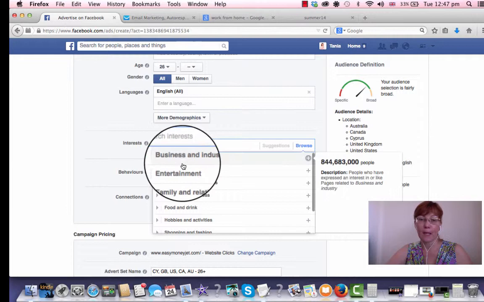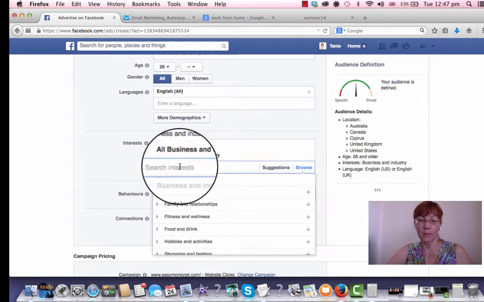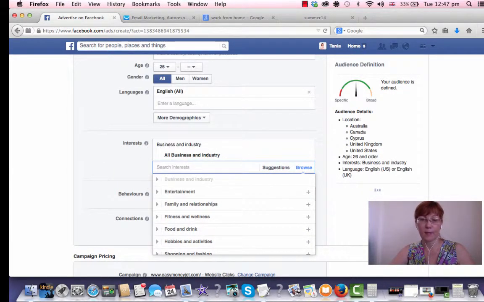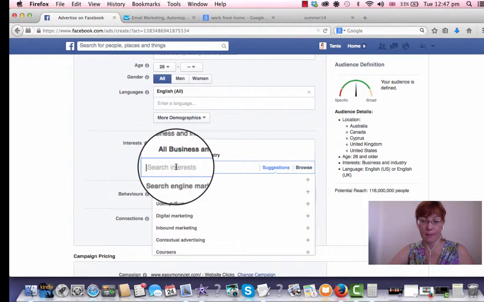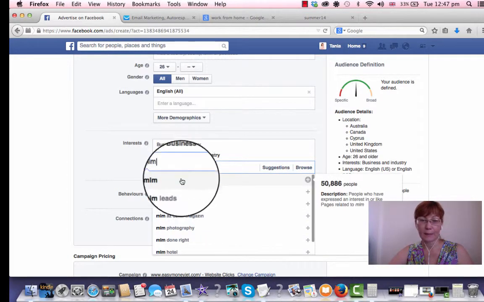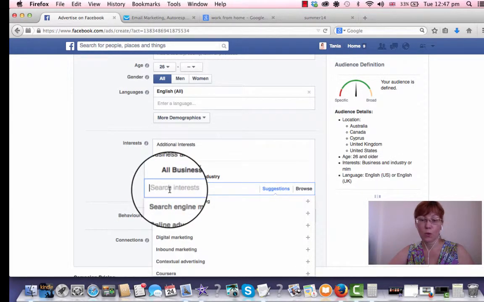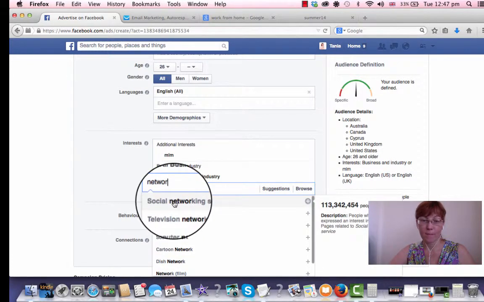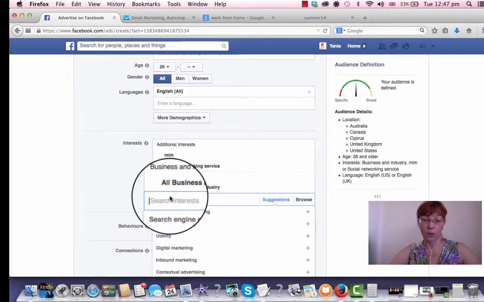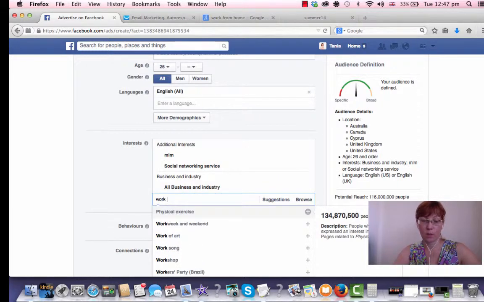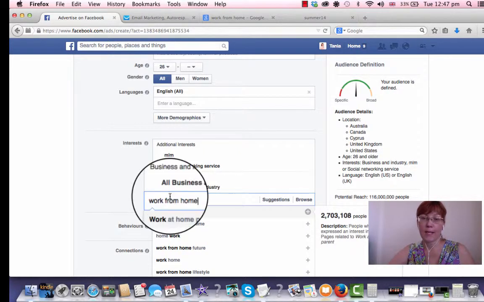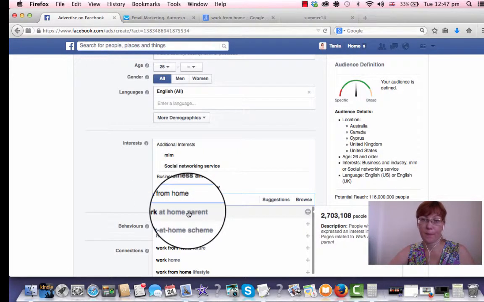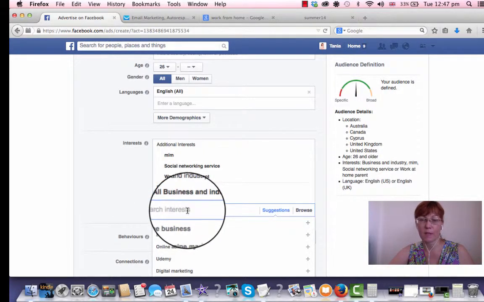So here you choose business and industry, for example, MLM, people who work with MLM, networking, or work from home. Also, tip number 3, or it's 4, I don't remember, doesn't matter.